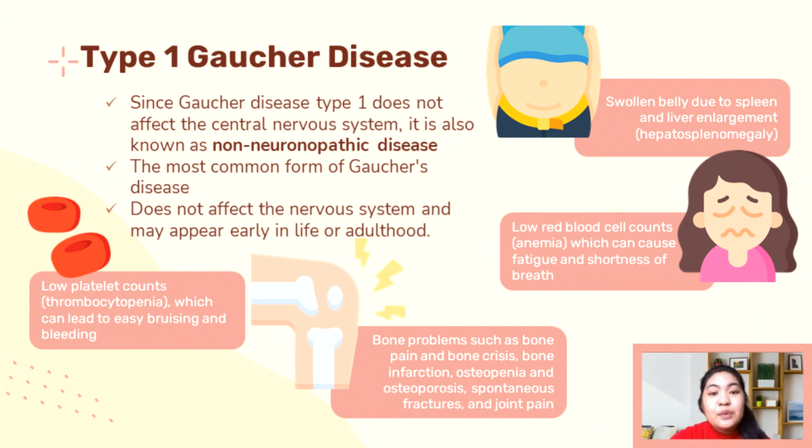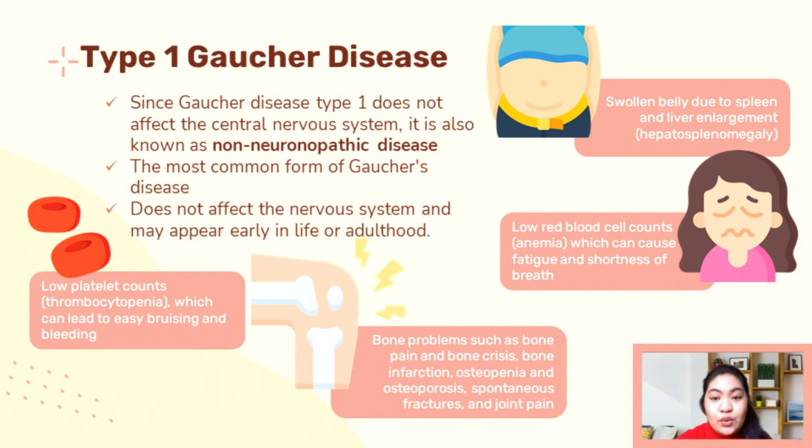Patients often experience bone pain, including severe episode called bone crisis, resulting from reduced blood flow to the bones. Bone infarction or avascular necrosis. This condition occurs when parts of the bone don't get enough oxygen, causing bone tissue to deteriorate and die. This often leads to hip or shoulder problems, severe arthritis, and increased fracture risk.